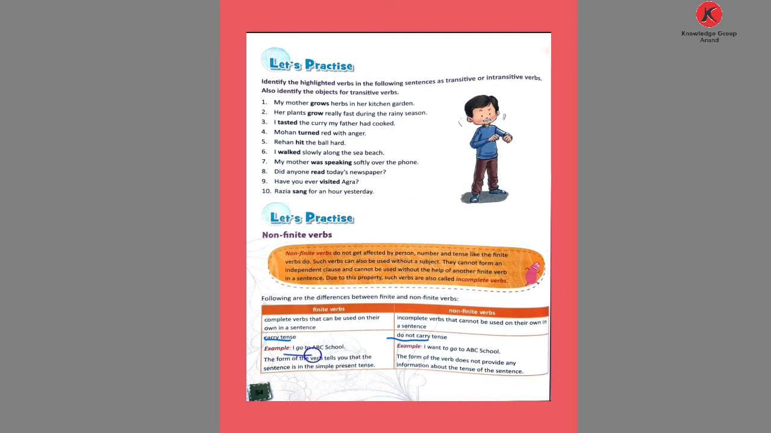We can say, I go to ABC school. It's a simple present tense. What simple present tense of verb do we use? Go. So it's a finite verb, here we use go. Main verb is used. But here, I want to go to ABC school. So the form of the verb does not provide any information about the tense of the sentence. We are using the infinitive. So it's not giving us the tense of the verb. The verb is used like a simple present, but we cannot say it's a simple present tense. It's a non-finite verb used here.